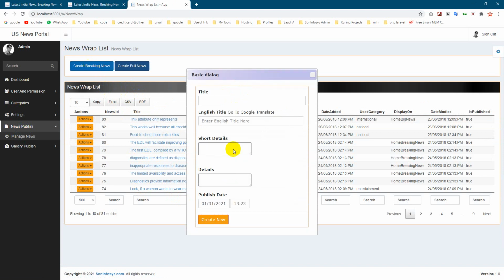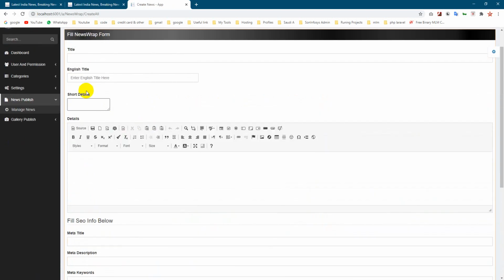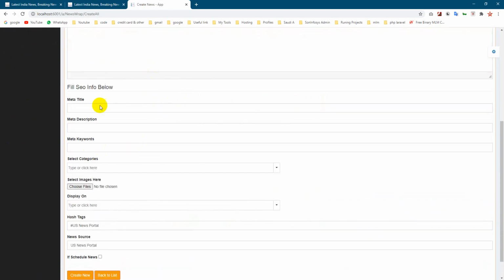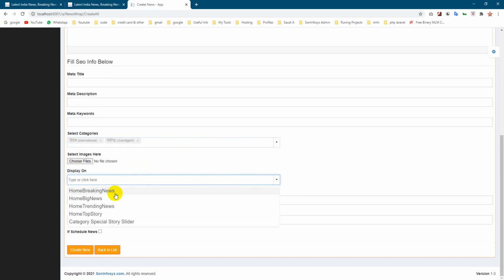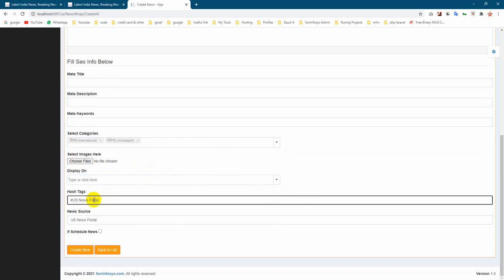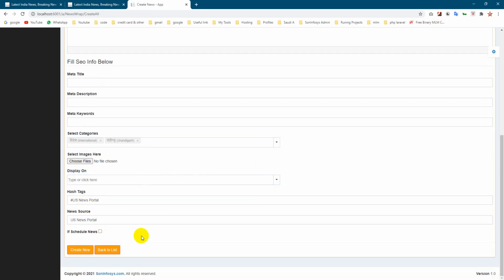Here you can quickly create a breaking news. Here you can manage your news. News meta and all SEO things are also implemented here. You can choose multiple categories where you put the news, select multiple images, and choose where to display. You can put a hashtag and the source of the news. You can also schedule it.